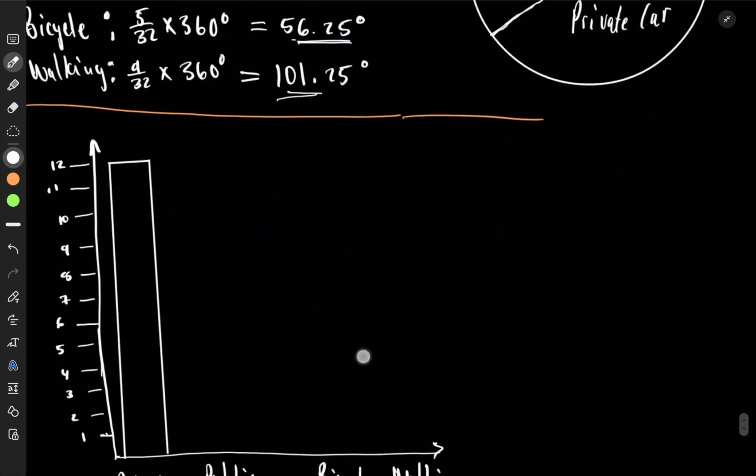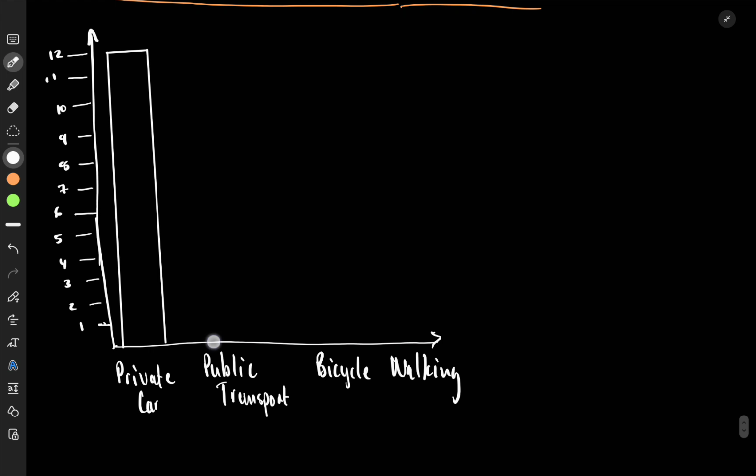Then we go for public transport. It is 6. So we go to 6, then we move along, then down like that. Make sure your bars are the same thickness. Then bicycle is going to be 5, which would then come like this and like that.